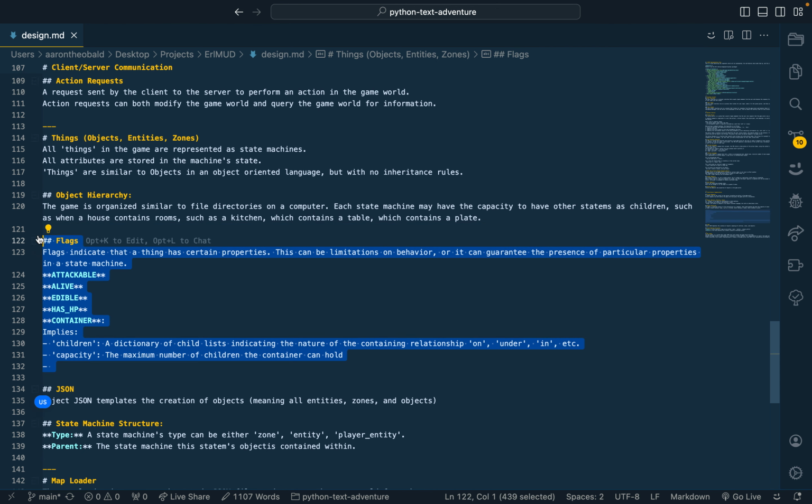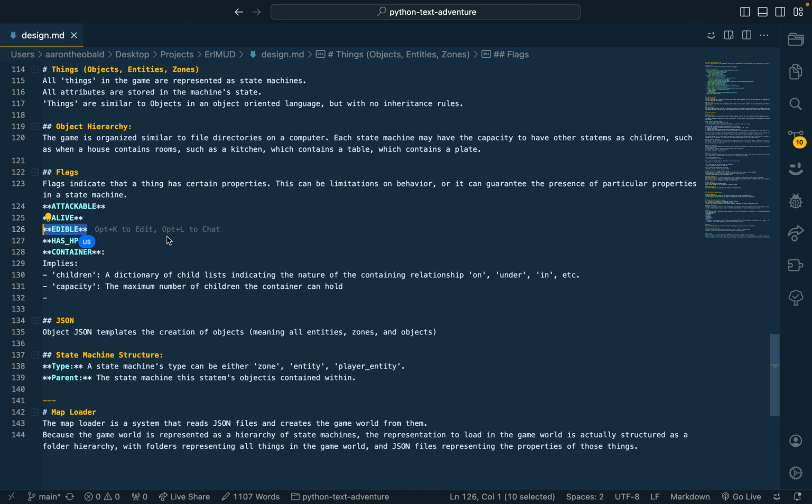Then this is taking a page from the classic Zork. I use flags such as attackable, alive, edible, has HP to determine what's actually a valid action to take with an object. For instance, if something isn't a container, you shouldn't be able to put things into it. If something isn't alive, it can't be killed. If something isn't attackable, it can't be hit or swung at. If something's not edible, you shouldn't eat it.